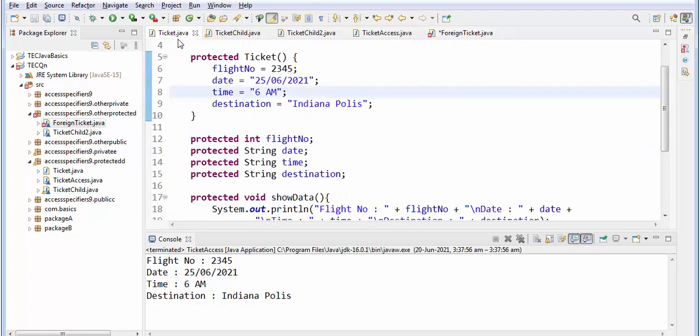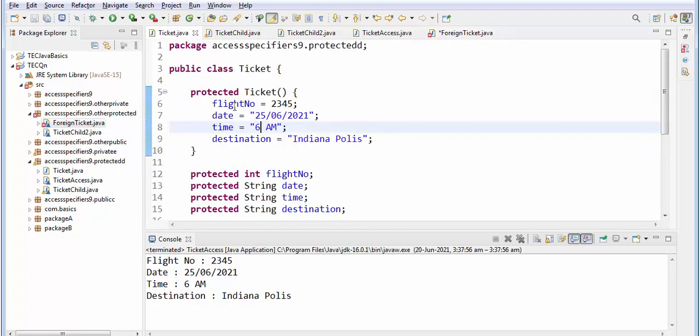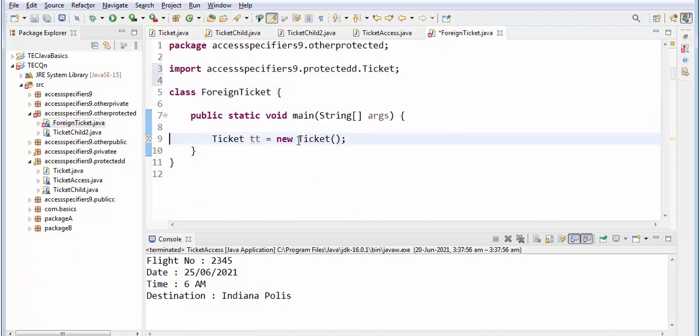Here see, within the same subclass it's accessible. But if you're going for a different subclass, a subclass of another package, you have to make this constructor public. See, now this error goes off, isn't it? You understood?